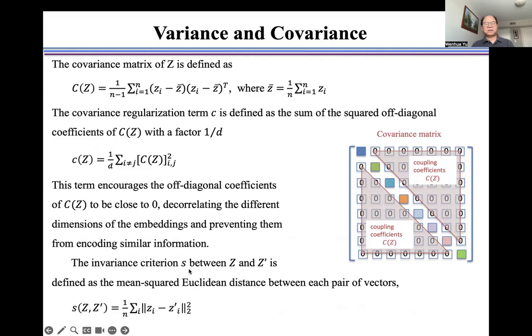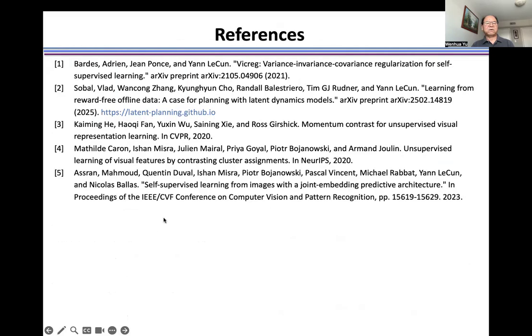The invariance criterion S between Z and Z prime is defined as the mean squared Euclidean distance between each pair of vectors, as shown here. For more details, please check these references.